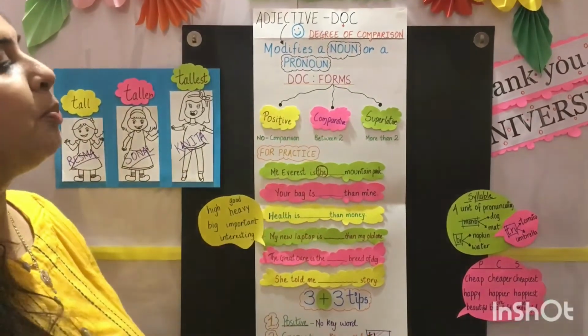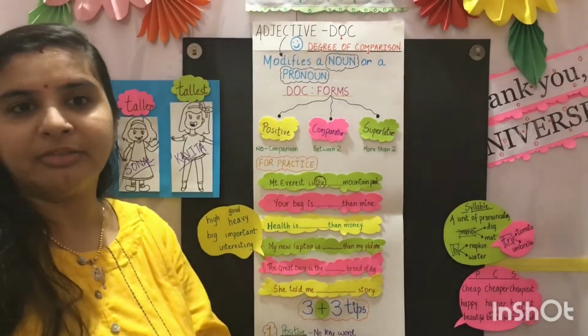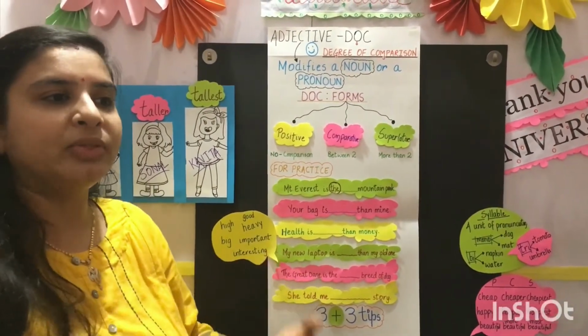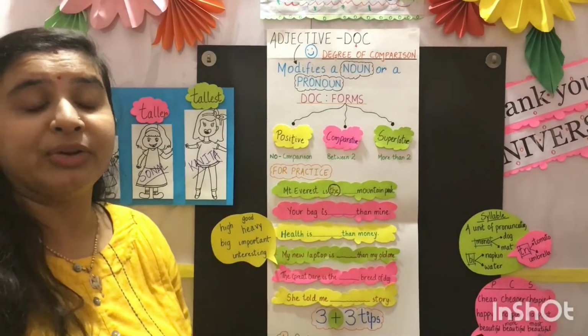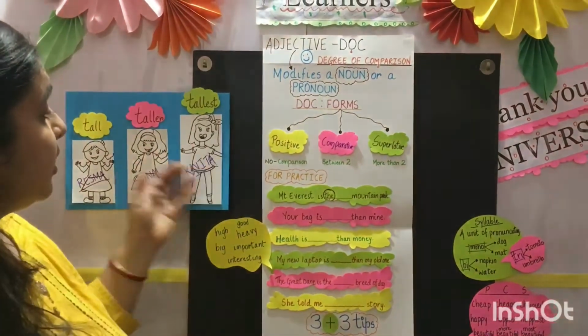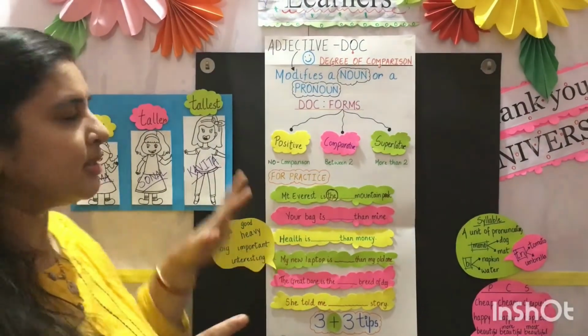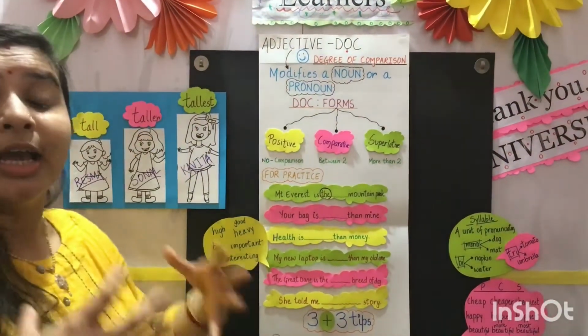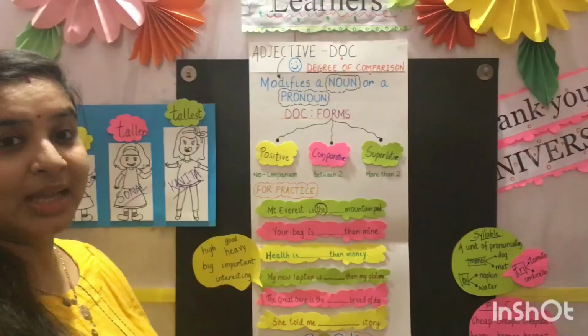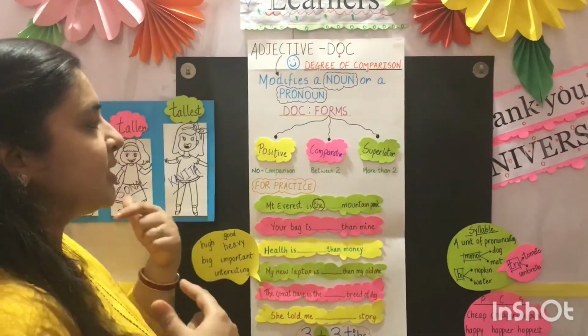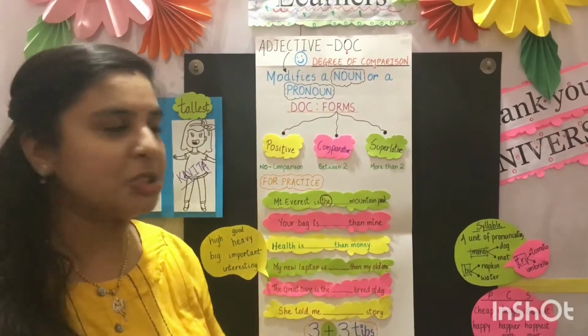Third is superlative degree. In superlative degree, there is comparison among more than two. It may be 3, 4, 500, 500,000. Here, Kavita is the tallest girl in the whole class. This is the class, and in this class, Kavita is the tallest one. So friends, now you have the clear-cut idea of what is positive, comparative and the superlative.